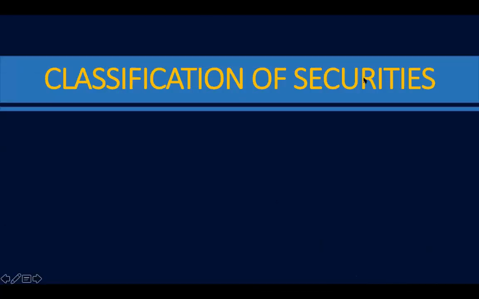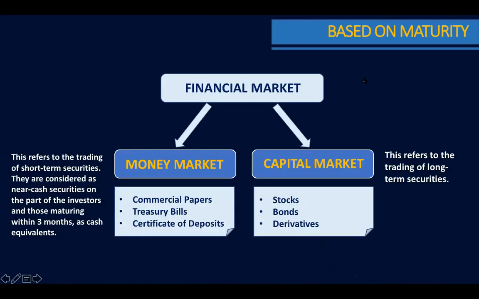Now, let's classify securities, first and foremost based on their maturity. Here you can see the financial market is composed of the money market and the capital market. The money market refers to trading of short-term securities. They are considered near-cash securities on the part of the investors, and those maturing within 3 months are cash equivalents.